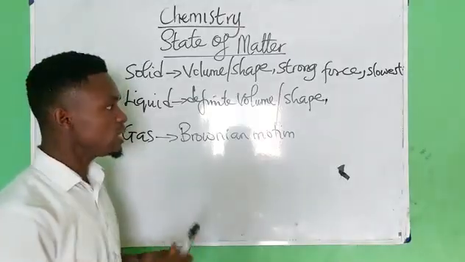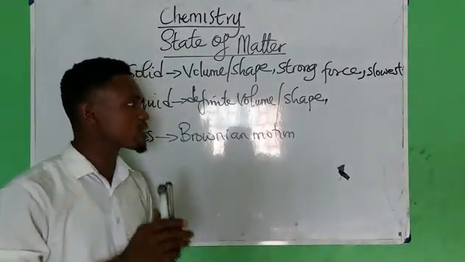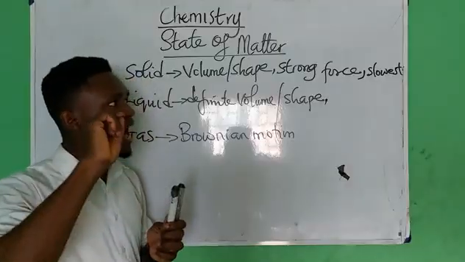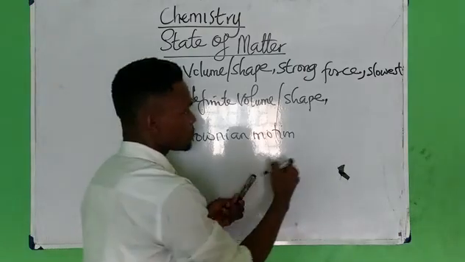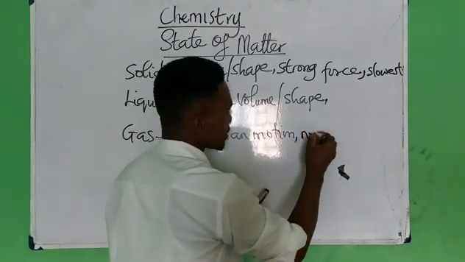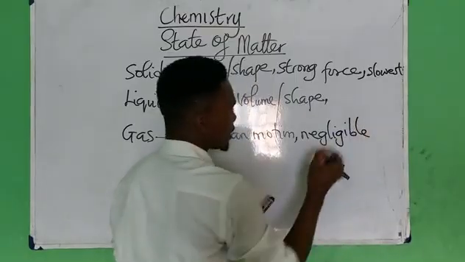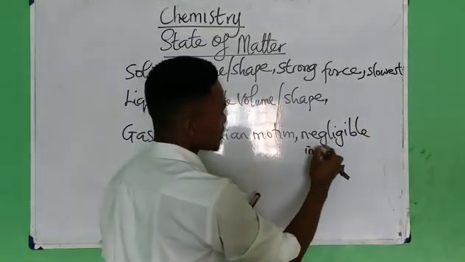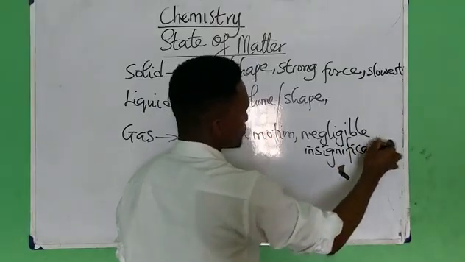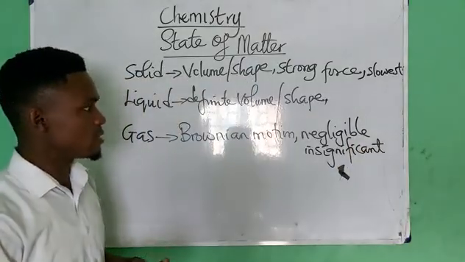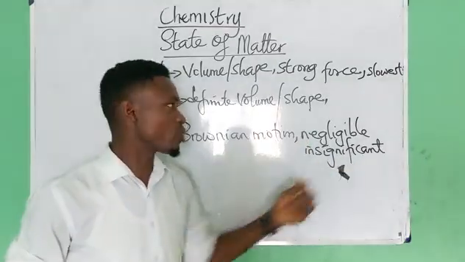And secondly, the rate of diffusion in gases occurs at the highest rate, because the force of attraction found in gases is negligible, or insignificant.